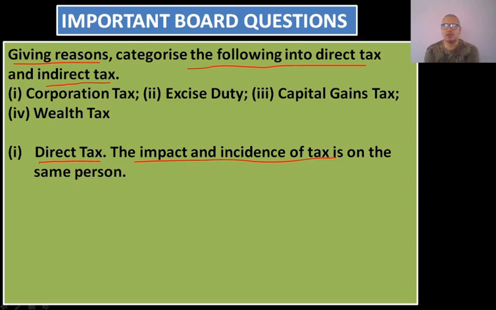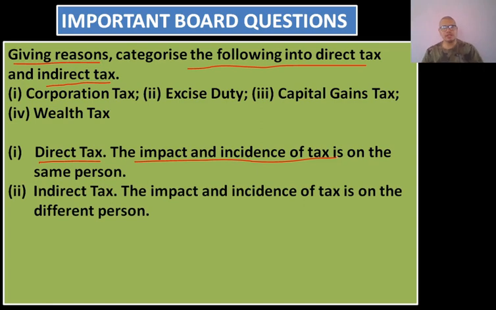So corporation tax is levied on the companies or industries. A particular company which is giving the corporation tax cannot shift that burden to the wholesalers or the retailers. That's the reason why the impact and incidence of tax is on the same person.